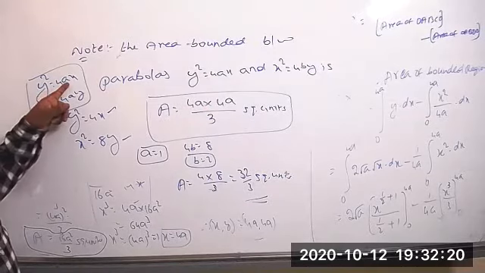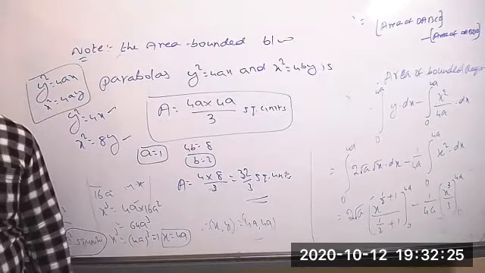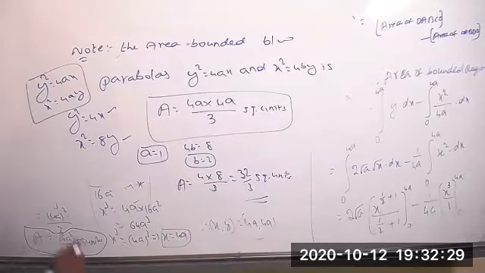Y square equal to 4ax and x square equal to 4ay. Then the area equal to? What is the area? 16a square by 3. This is the answer.